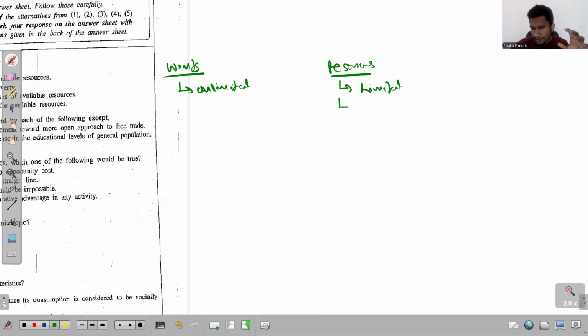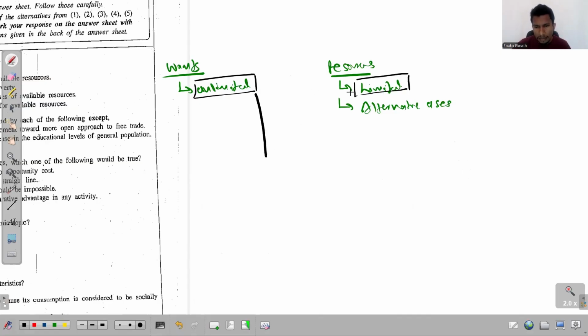And at the same time, though they are limited, they have alternative uses, right? Due to the unlimited nature of wants and due to the limited nature of resources, we face the problem of scarcity.